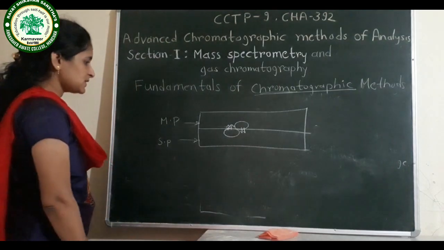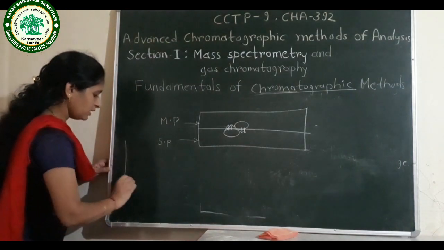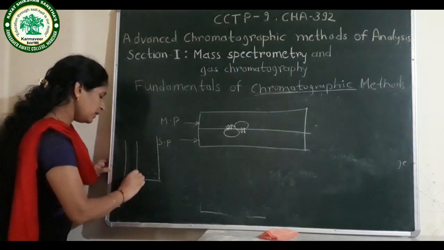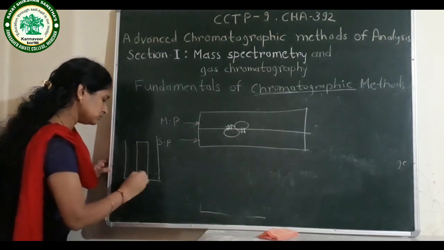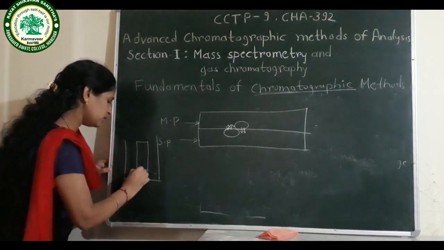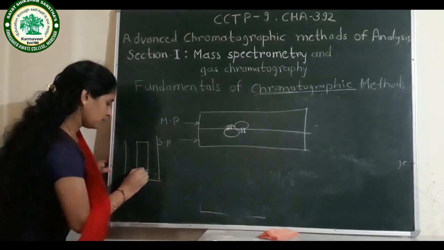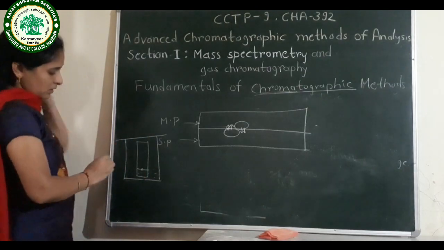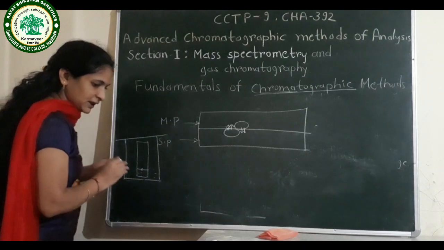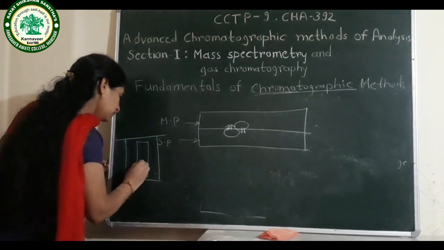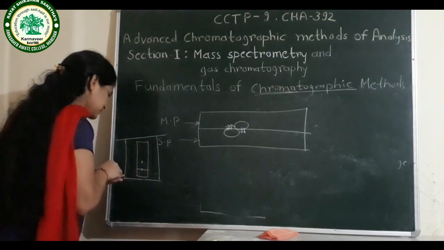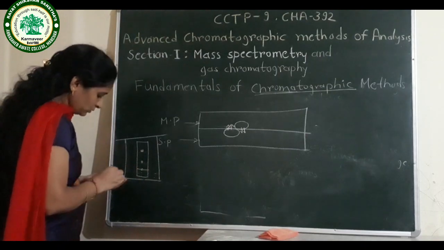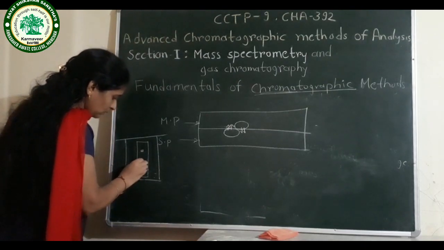Now we can see one example of thin layer chromatography. In this beaker, the mobile phase is taken. If we dip this plate, if the spotting is done here, then what happens when this is covered and the mobile phase runs over the stationary phase? Then the components are separated. Now how are these components separated? Now this yellow component and this